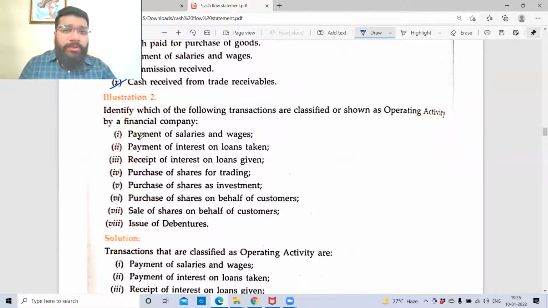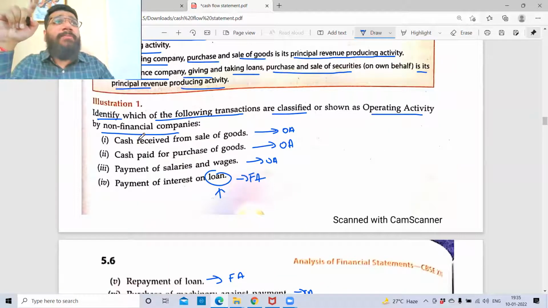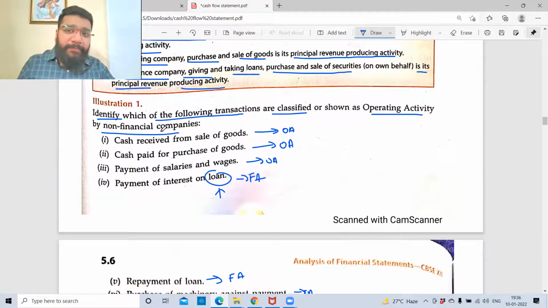Sir, one small doubt. Cash paid for purchase of goods, sir. Goods is operating, machinery is investment? Correct. Goods are bought with the intention to sell. It is my main business activity. So that is my operation. Whereas machinery, I'll be discussing what is investment in finance with you. It is said that if I'm buying any asset, that is treated as investment. Now clear? Yes, sir.